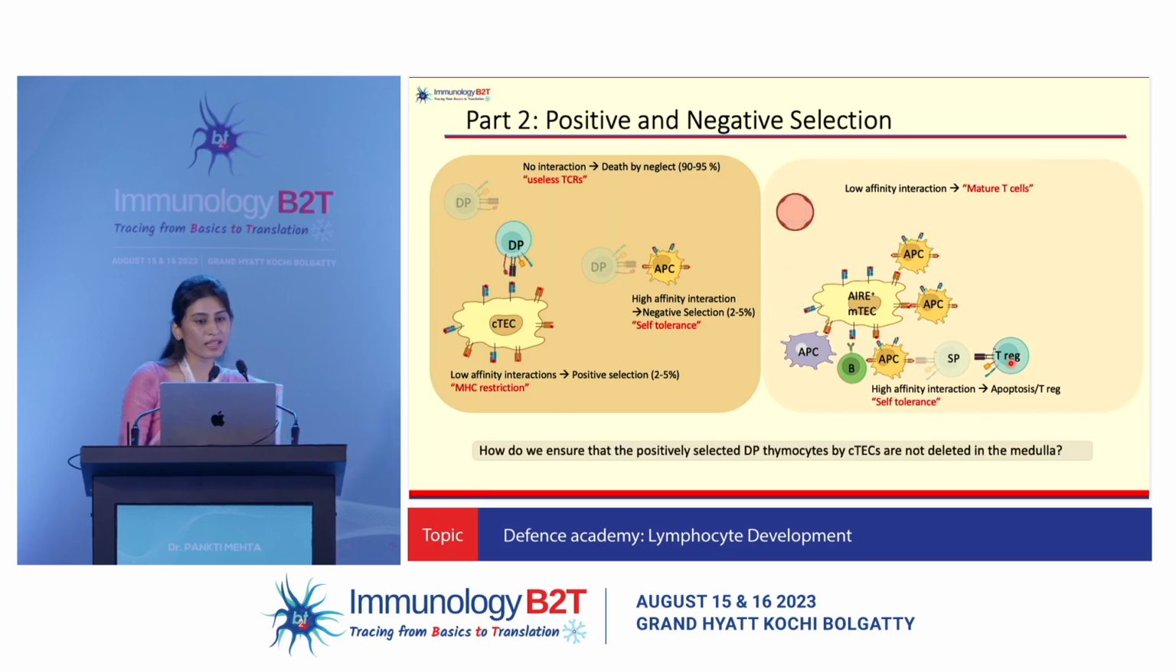Now you must be thinking, then how do we ensure that these self-reacting double positive thymocytes are not all deleted in the medulla? Because here also they are interacting with self-antigens. Here again they are interacting with self-antigens. If they are interacting here with self-antigens, we are positively selecting them. If they are interacting with self-antigens here, we are negatively selecting them. So how is this process happening?